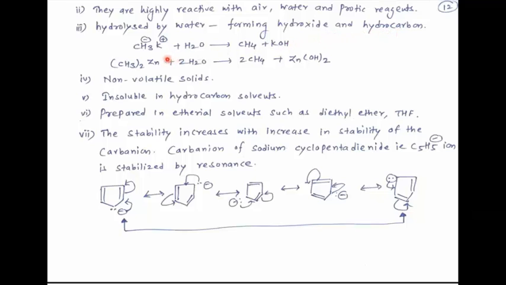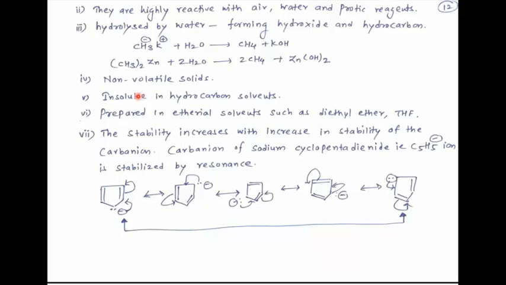Example, see this potassium methyl. Here this potassium methyl is hydrolyzed by water and there is formation of hydrocarbon, that means methane, and potassium hydroxide is the byproduct. Second example, this is dimethyl zinc. So this organometallic compound reacts with water. There is formation of again methane, hydrocarbon, and zinc hydroxide.